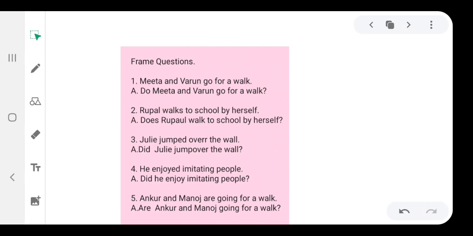Julie jumped over the wall. Answer: Did Julie jump over the wall? He enjoyed imitating people. Answer: Did he enjoy imitating people? Ankur and Manoj are going for a walk. Are Ankur and Manoj going for a walk?